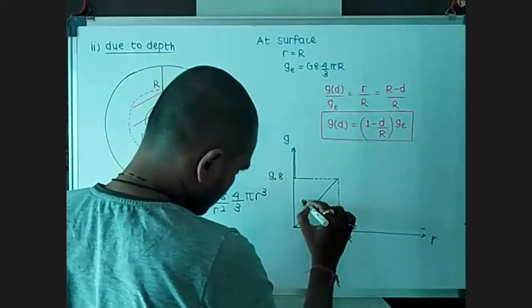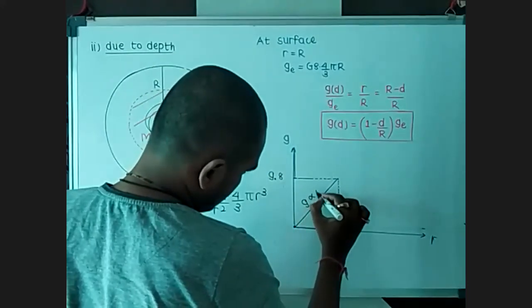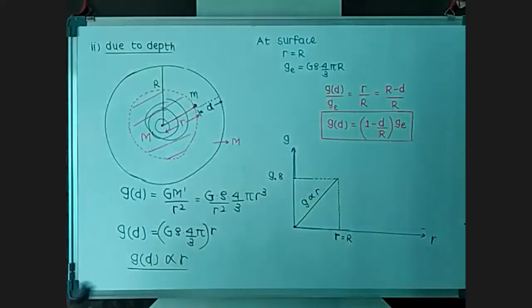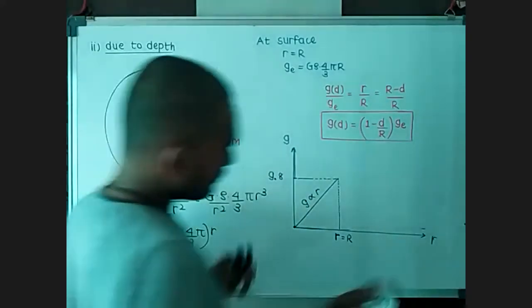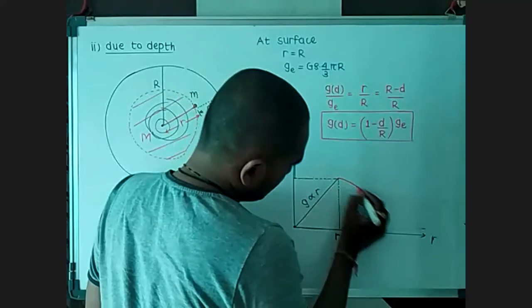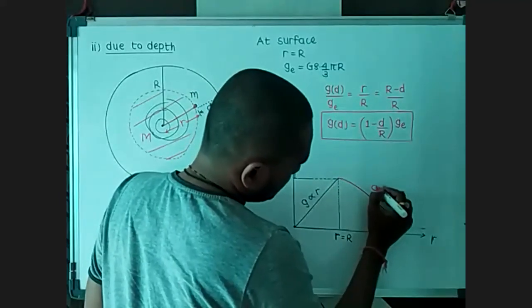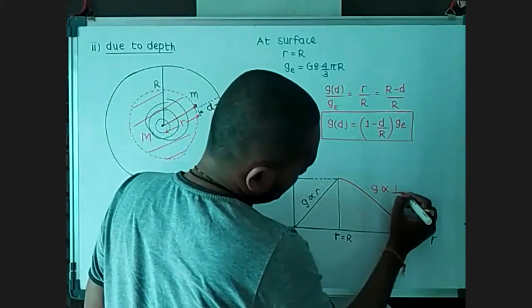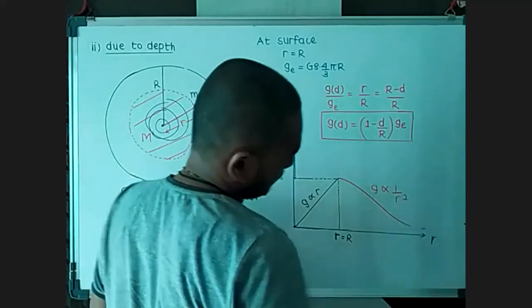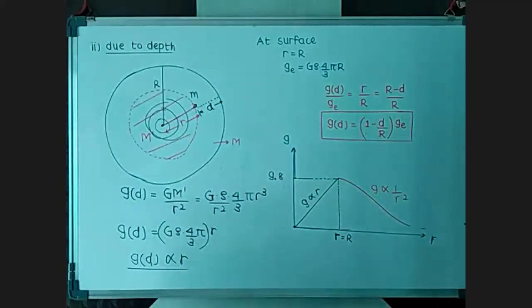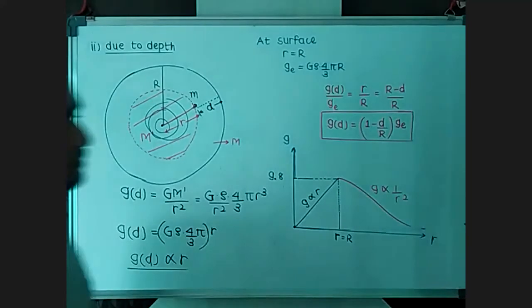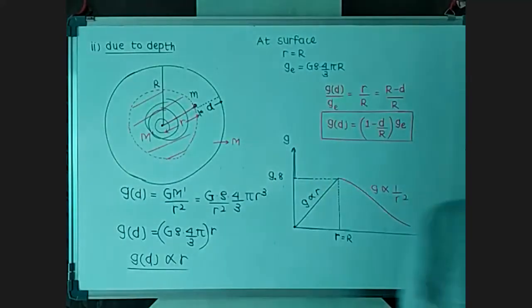Inside the earth g is proportional to R, and outside the earth g is proportional to 1 over R square, and it is continuously decreasing. So that variation of g with R is due to the depth.